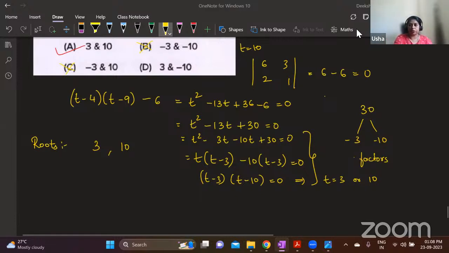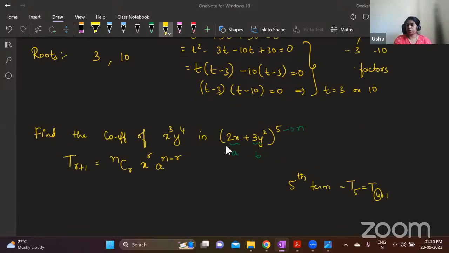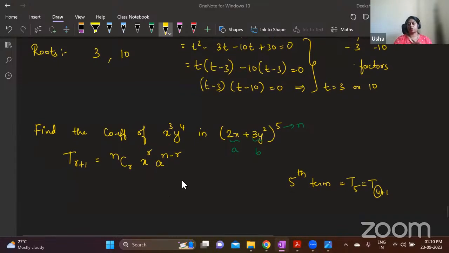Screen is not visible. I'm sorry. Now is it fine? Okay, so if you are finding the fifth term, you are finding T5. For finding T5, the r value will be 4. This again you will understand if you have watched the binomial theorem video. Now I think the video is visible, no? Yeah.